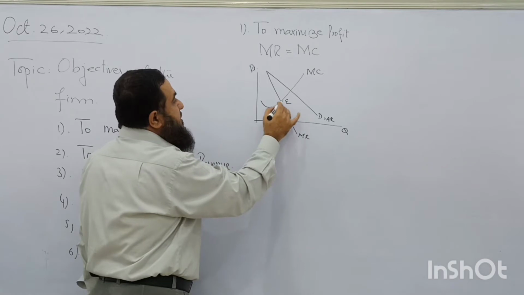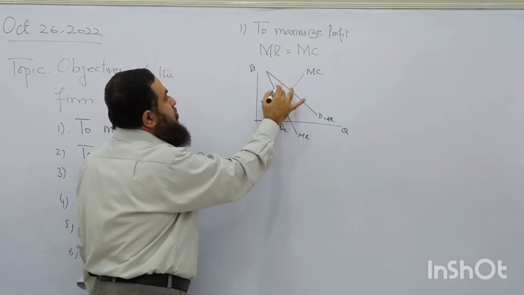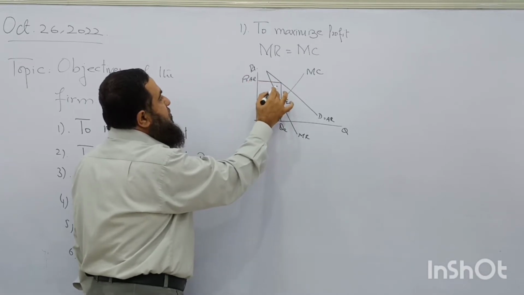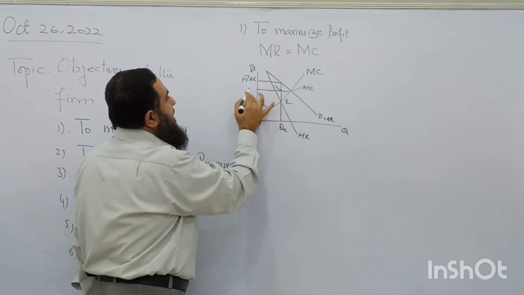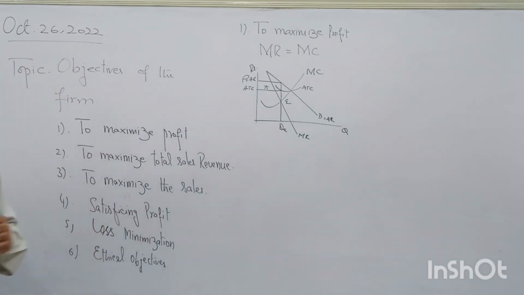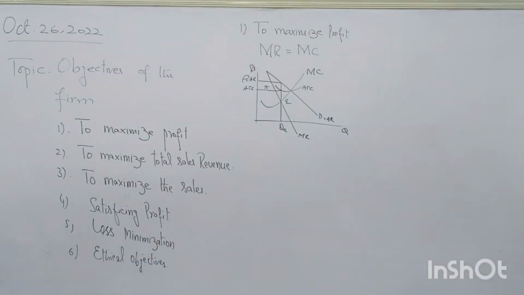So firm is producing over here in order to maximize its total profit. This is the average revenue, and this is going to be the average cost of the firm. So here we find the firm is maximizing its total profit when it produces at the point where its marginal revenue equals its marginal cost of production.